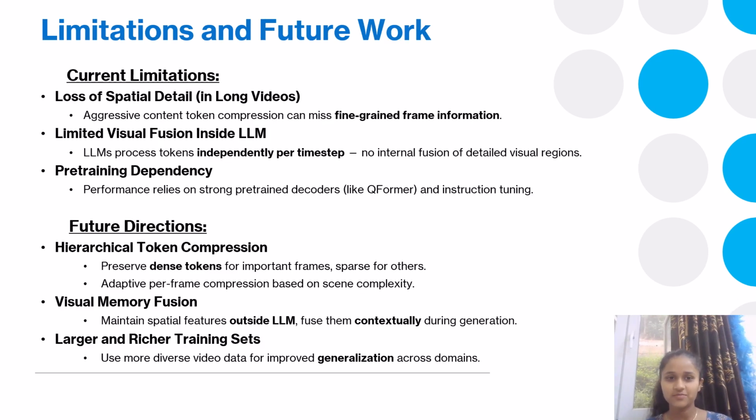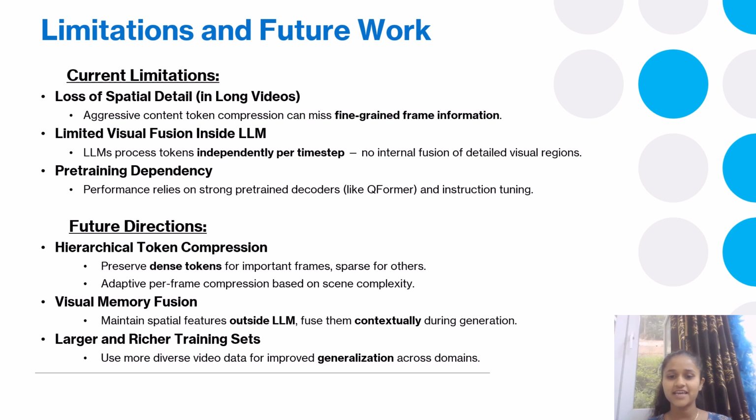So we finally came to the slide about its limitations and future work. While LLaMA-VID is highly efficient, it has a few limitations. Firstly, using only one content token per frame can cause loss of visual details in complex scenes. Secondly, the LLM processes tokens sequentially, so it cannot do deep spatial reasoning like vision-specific models.